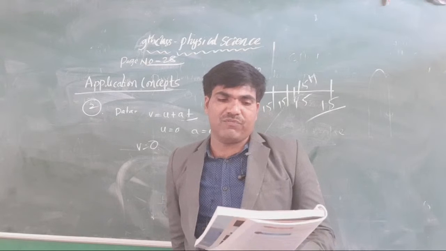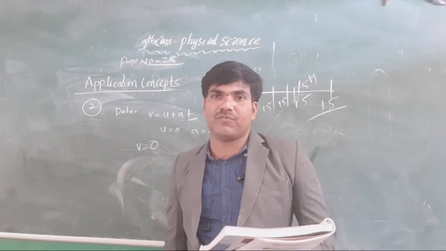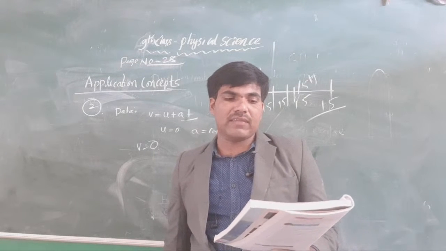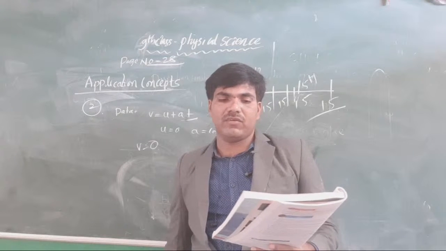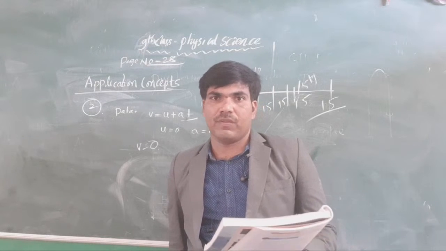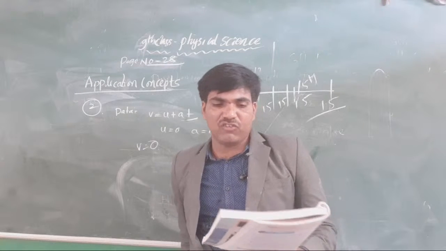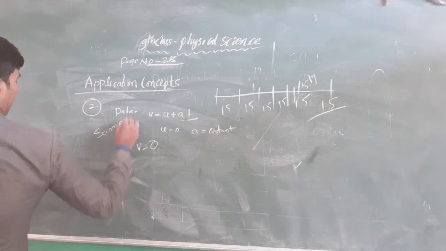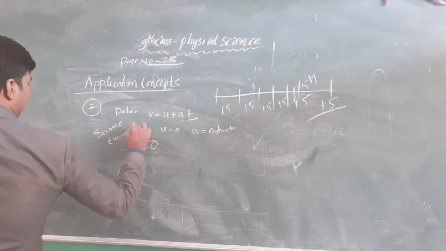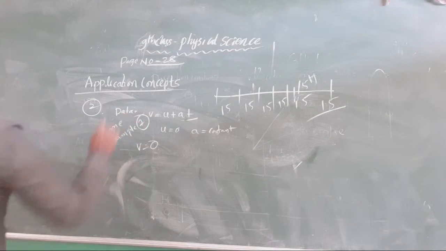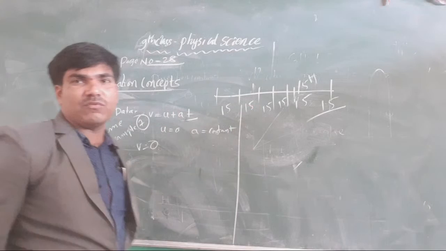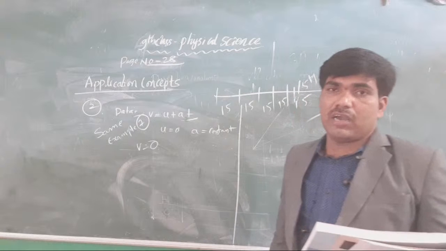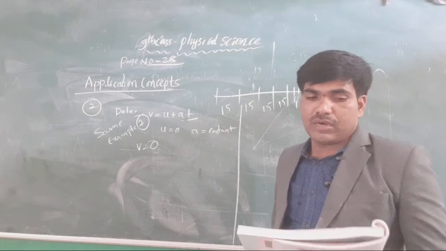And the next one, the third one. A train of length 50 meter is moving with a constant speed of 10 meter per second. Calculate the time taken by the train to cross the electric pole and a bridge of length 250 meter. Okay, clear? Here there is the average speed. The third one is based on the same as example 7. Tomorrow the examination is there, so I have only given hints. Once you try to solve.